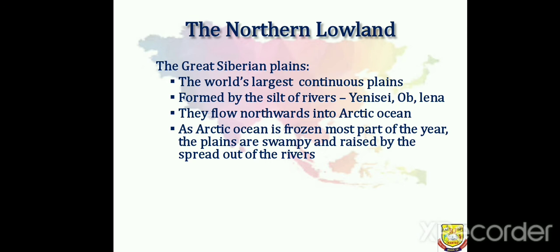Now let us discuss the Great Siberian Plain. It has this name because of its wide extent. It is the world's largest continuous plain formed by the silt of rivers. We know that rivers always form plains from the mountains. They come, they flow, and they deposit sand and silt to form plains. In the same way, this is formed by three important rivers: Yenisei, Ob and Lena.